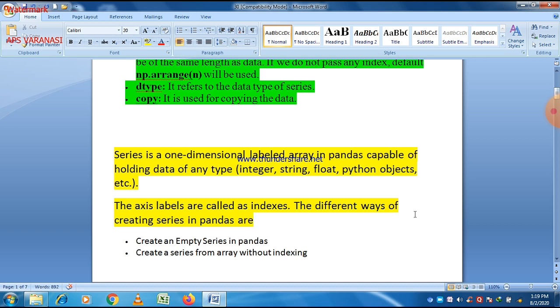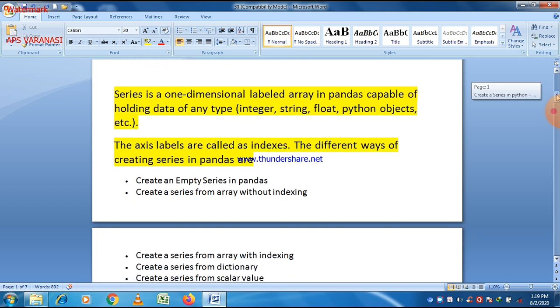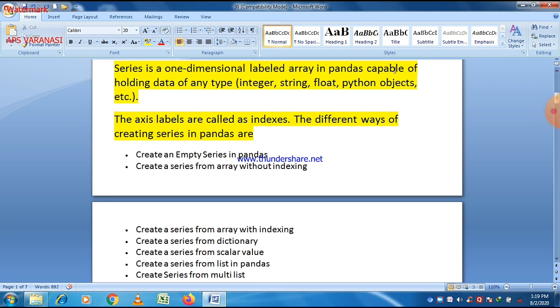There are different ways of creating a series in pandas. First, which is very simple, create an empty series. Second, create a series from an array without indexing, meaning indexing is by default. If we don't give an index value, then default values are used.